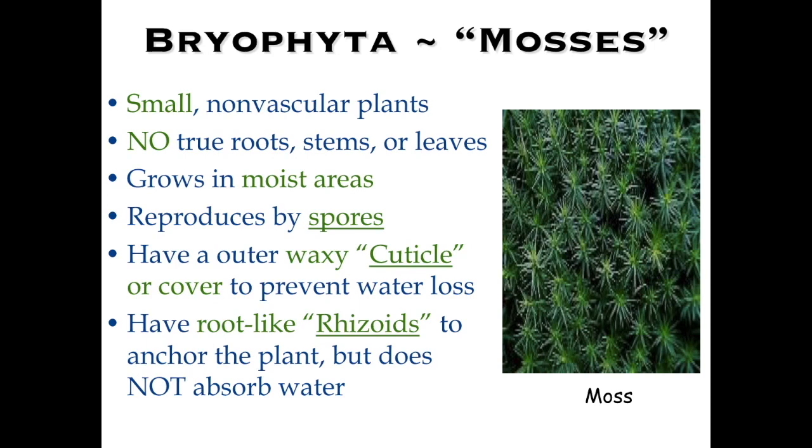They do have something called a waxy cuticle. A cuticle is a waxy outside protective covering. A cuticle usually is going to be covering a leaf in most plants, but in this case it's covering a lot of the body of the moss to prevent water loss. So it wants to absorb that water and not lose it. And then those root-like structures, as I just said, are called rhizoids. They kind of anchor the plant, but do not absorb water. So the absorption of water is more from the body of the moss, not from the rhizoid.